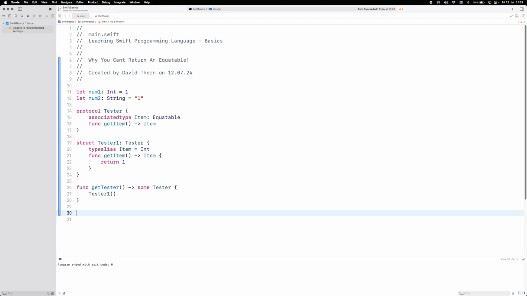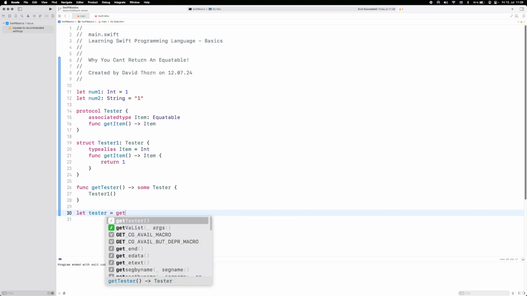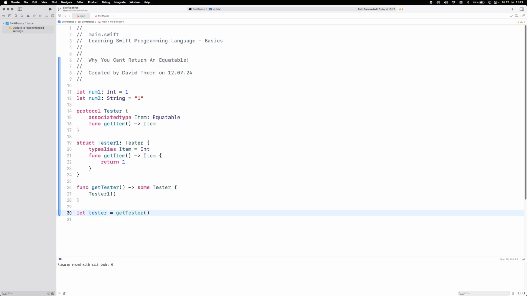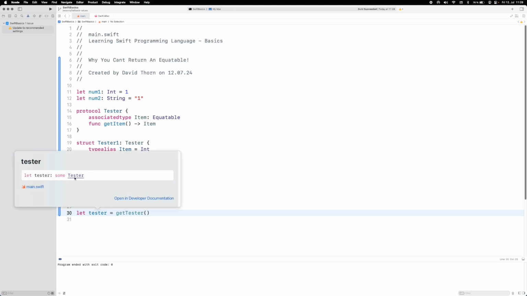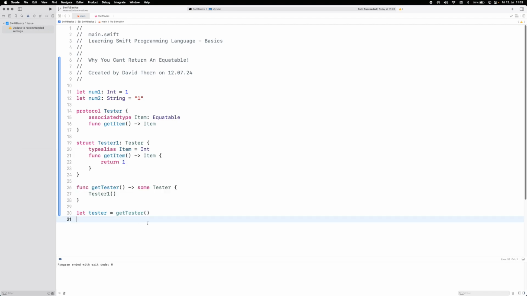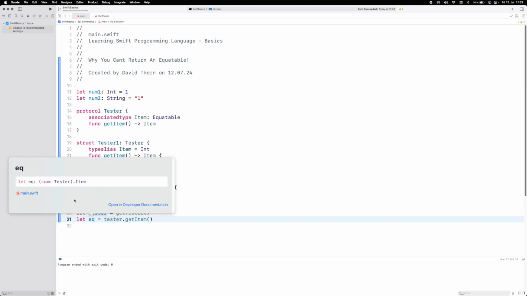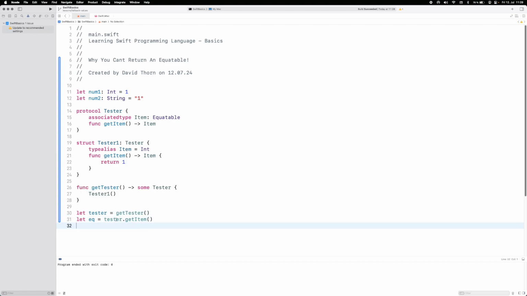However, in this scenario, when we just say tester is equal to getTester, we can see here that we are just getting some Tester. So this is saying, look, here, getItem, and now we've got some Equatable here. And when we look here, you can see that we've got some Item here, but this is an associated type. So we're managing to get around this a lot easier.